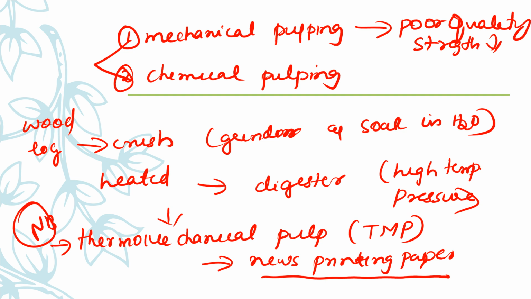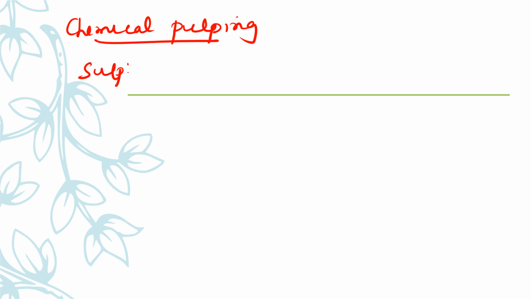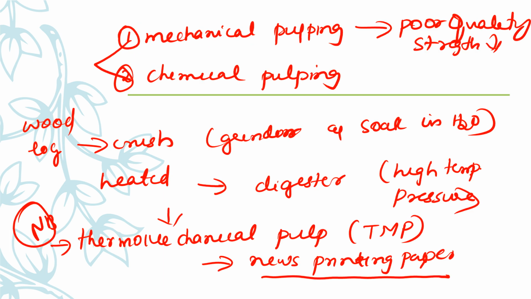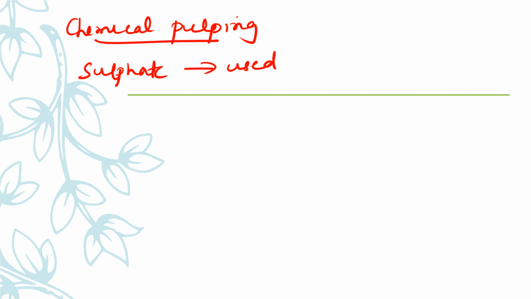So the second is chemical pulping. So what is chemical pulping? When a chemical such as sulfate is used in a digester along with steam. In mechanical pulping, we said first we have to crush it, then heat it in a digester at high temperature and pressure. If we are using sulfate at that time, the pulp prepared through this process is called chemi-thermomechanical pulp. So when doing the mechanical pulping, we are adding a chemical called sulfate so that it becomes chemical pulping.